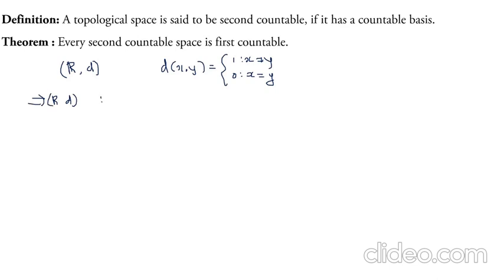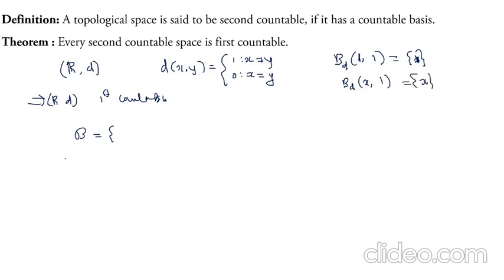R_d is first countable, but it's not second countable, because the basis must contain all the singleton sets. If you consider B_d with center x and radius 1, then we get the singleton set {x}. That is, the set of all points with center x and radius less than 1 consists of only the singleton set {x}.